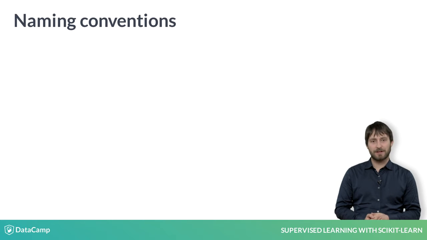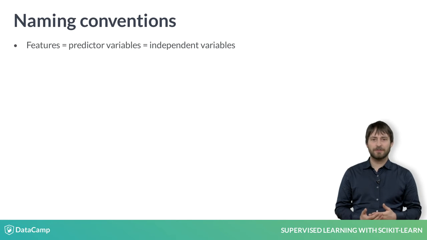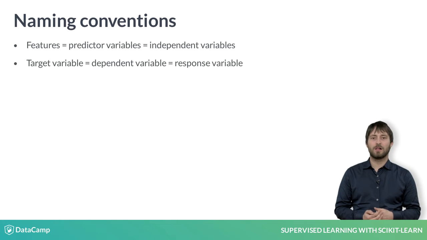A note on naming conventions. Out in the wild, you will find that what we call a feature, others might call predictor variable or independent variable. And what we call a target variable, others may call the dependent variable or response variable.